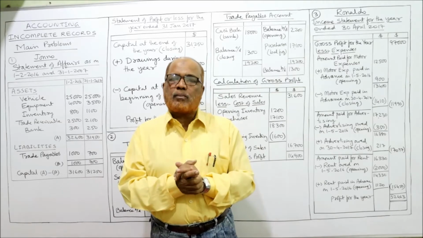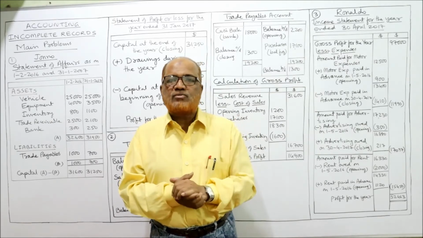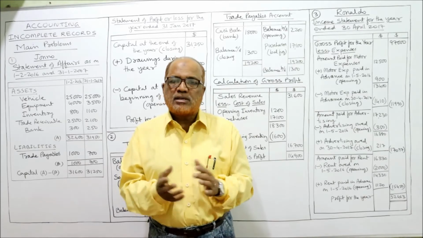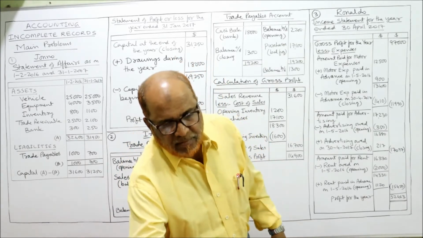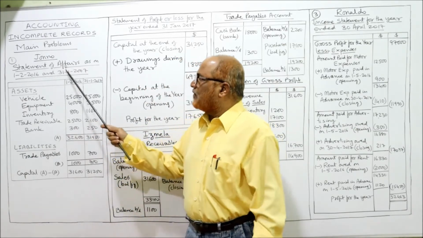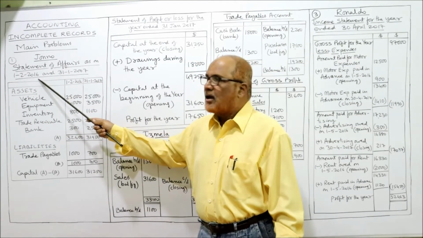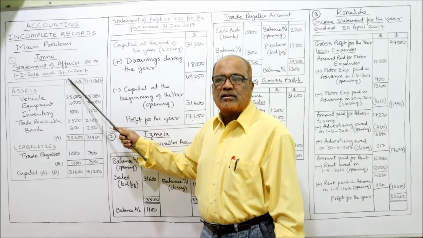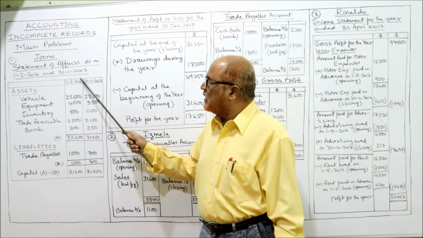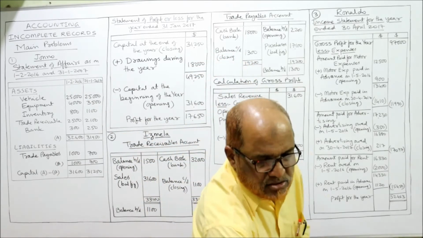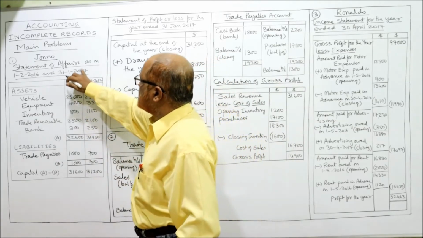We have already seen this type of problem in the last video on short questions. The same thing will apply. First of all, the statement of affairs as on 1st February 2016 and 31st January 2017. It is 2017, not 2007, it is 2017.